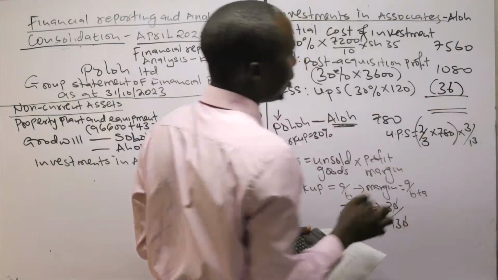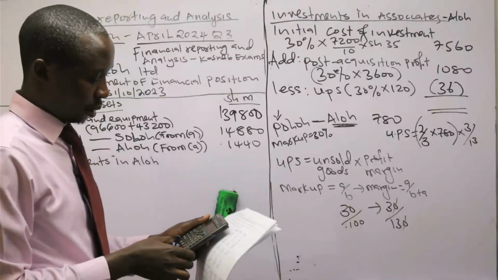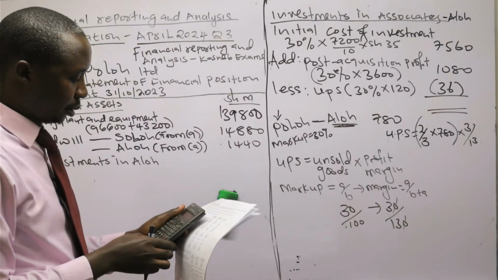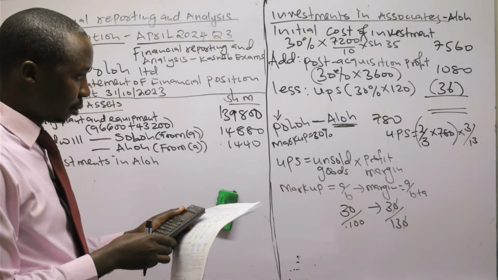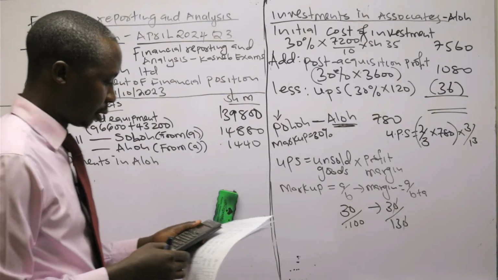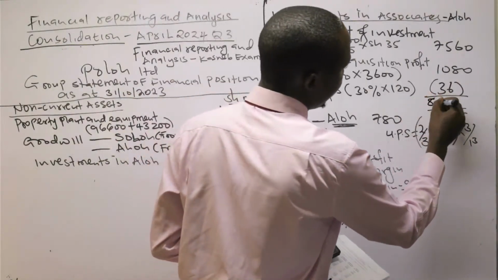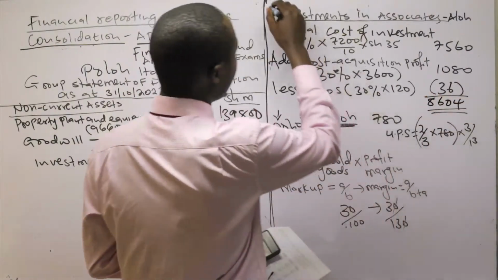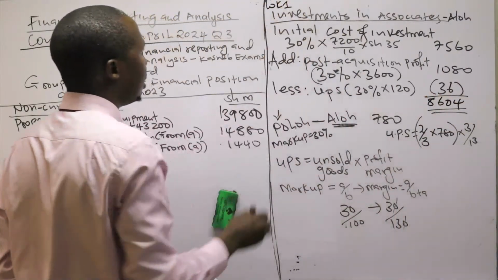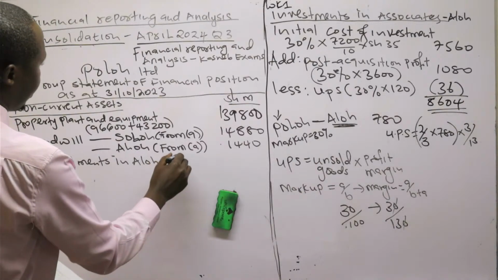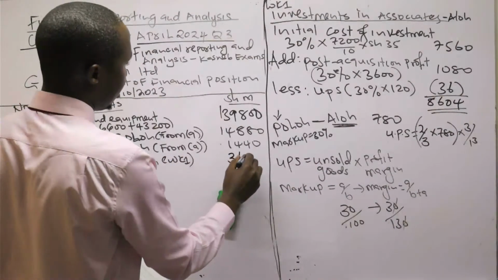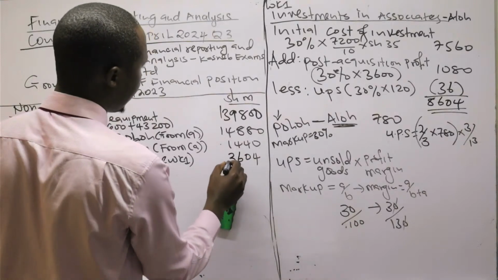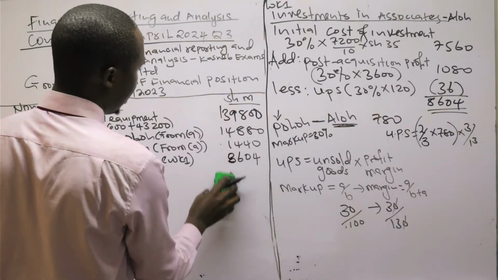So our investment there will be 7560 plus 1080 minus 36. So that is 8604. This is working number 1.